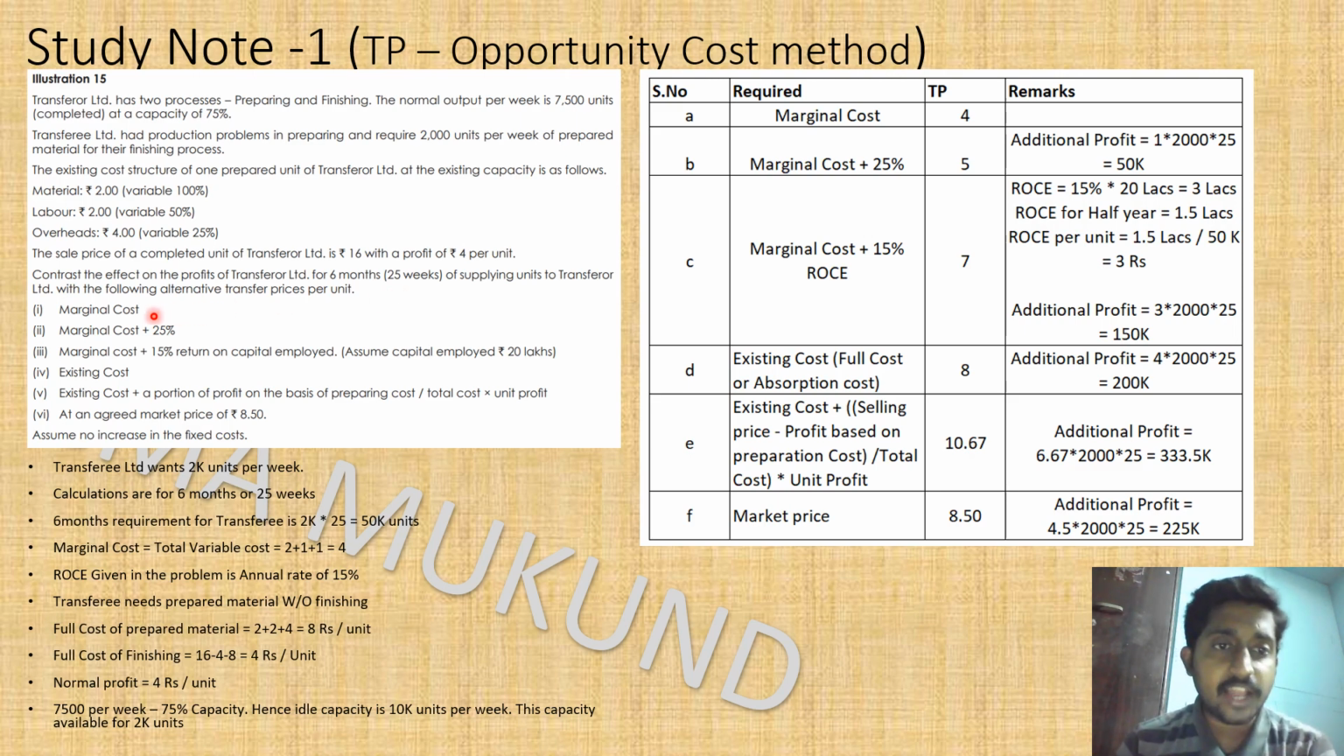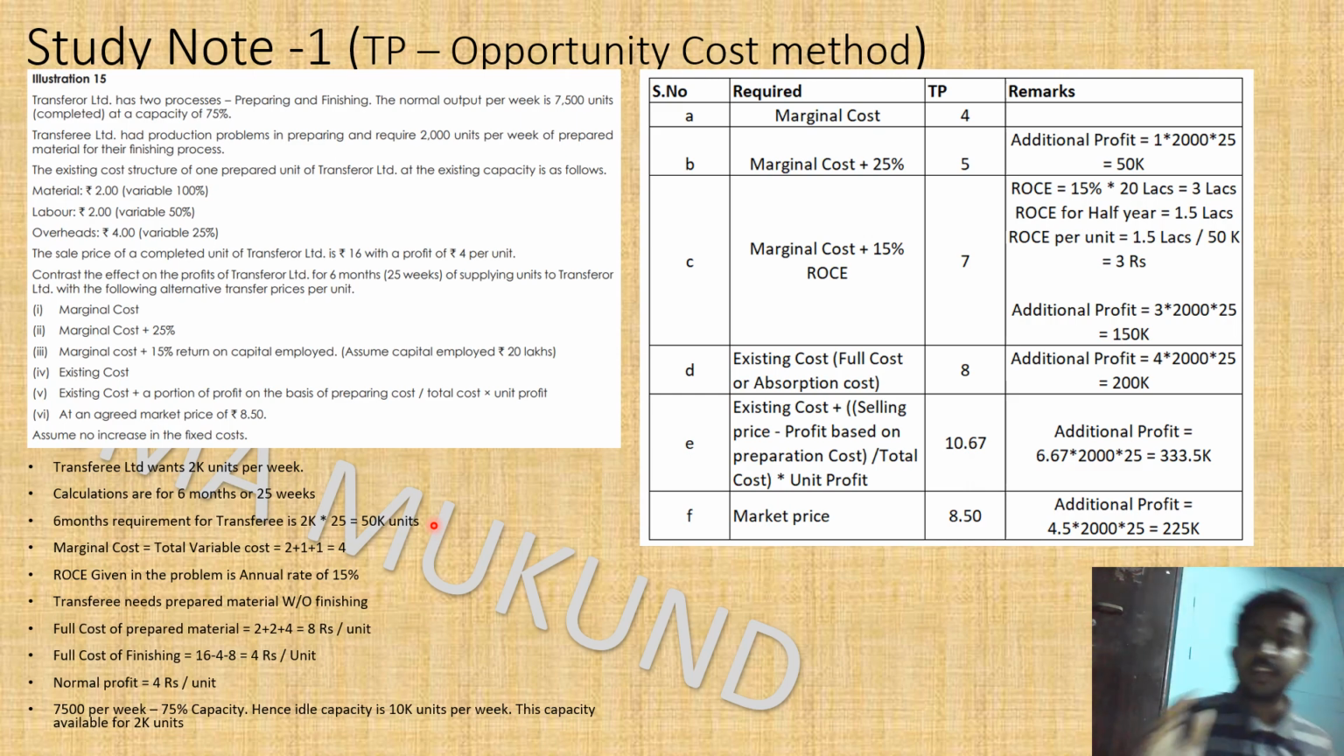So all the calculation here we have to show in the 6 months period only. Let me sum up all this data that is given in the question. Transferee Limited wants 2000 units per week. All the calculations here are asked for 6 months or 25 weeks. So the volume that we are going to discuss for 6 months is 2000 units per week multiplied by 25 weeks, 50,000 units is our volume for the calculations in this problem.